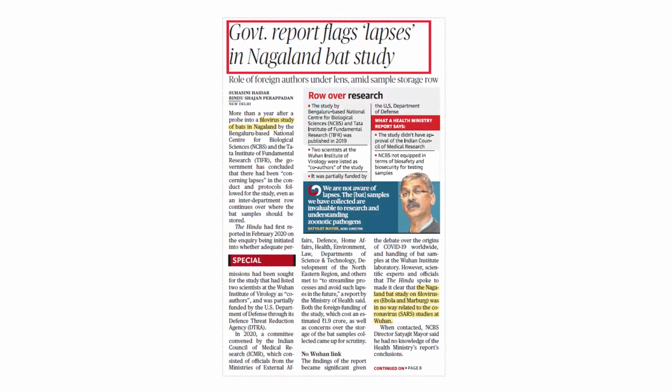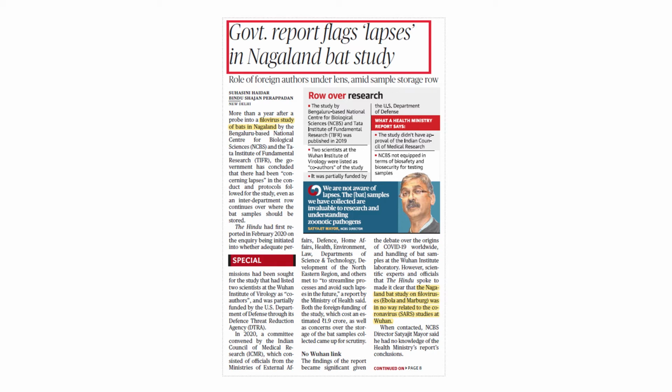Today we are going to see in the newspaper of 15th June. First article is Government reports flags lapse in the Nagaland bat study. Here the Nagaland bat study of filovirus, it's related to the Ebola and Marburgs. In this article they are telling the filovirus study of bats in Nagaland. It's not related to the coronavirus.